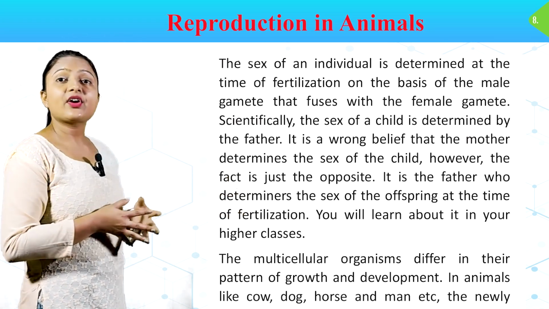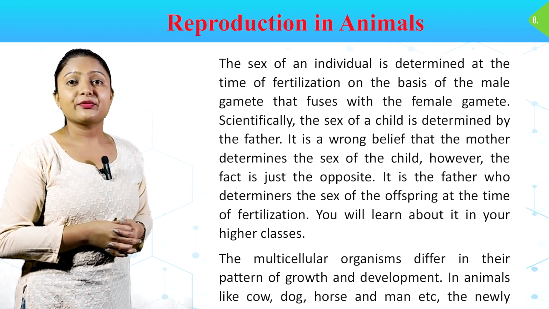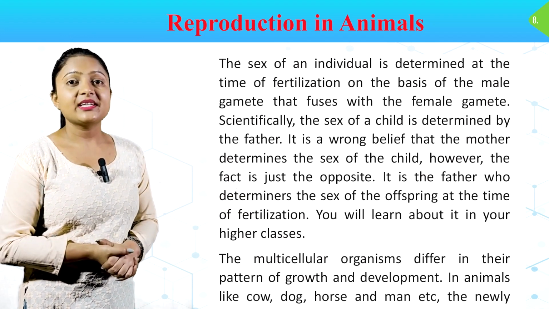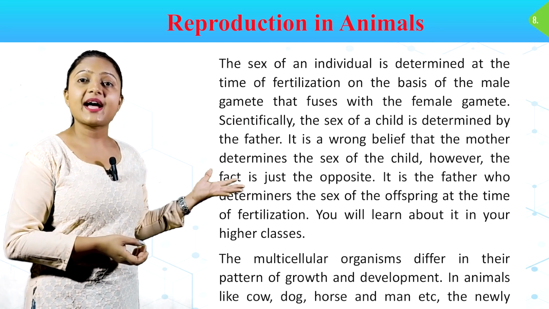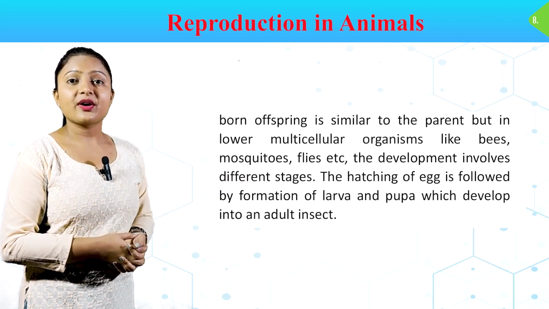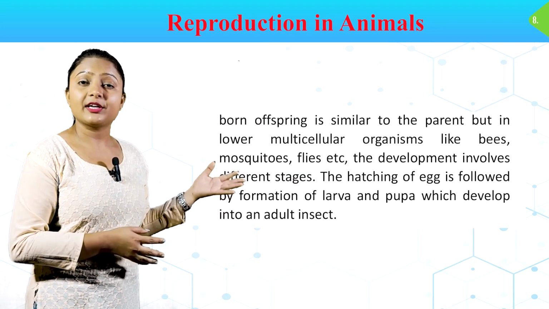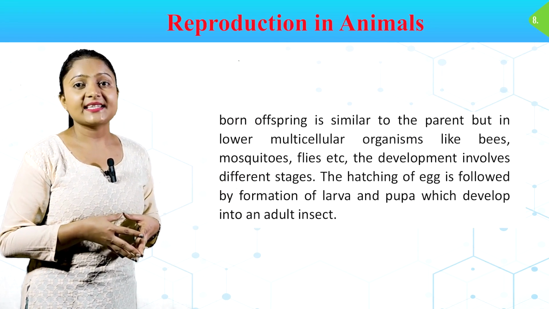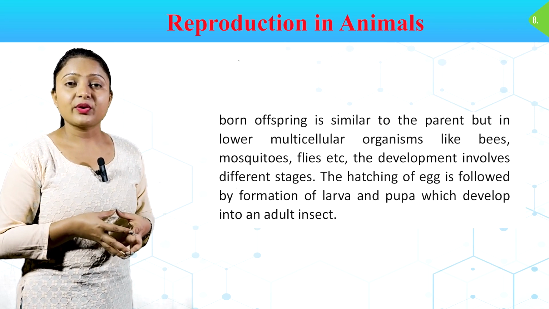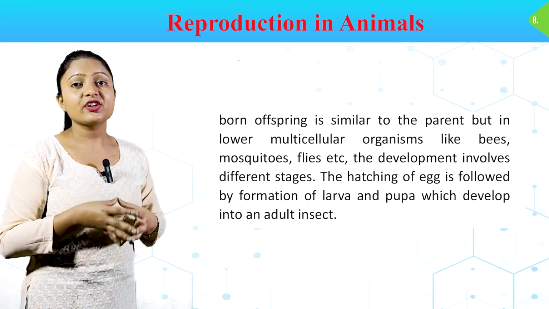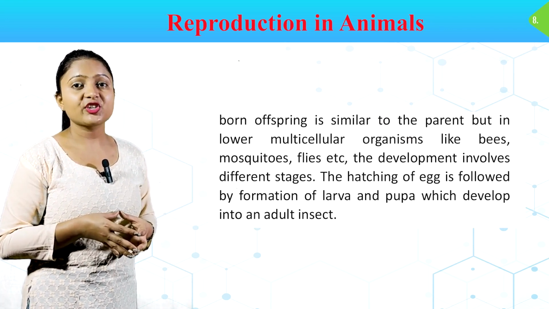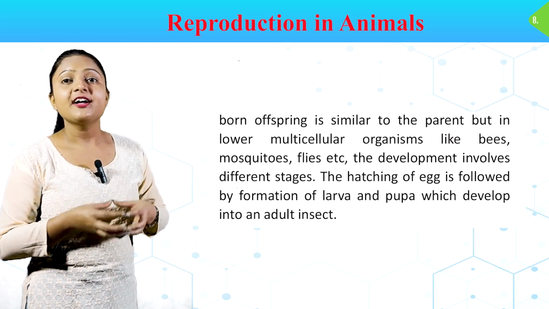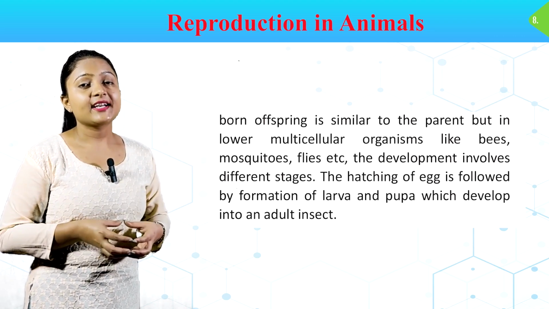The multicellular organisms differ in their pattern of growth and development. In animals like cow, dog, horse and man, etc., the newly born offspring is similar to the parent, but in lower multicellular organisms like bees, mosquitoes, flies, etc., the development involves different stages. The hatching of egg is followed by formation of larva and pupa, which develop into an adult insect.